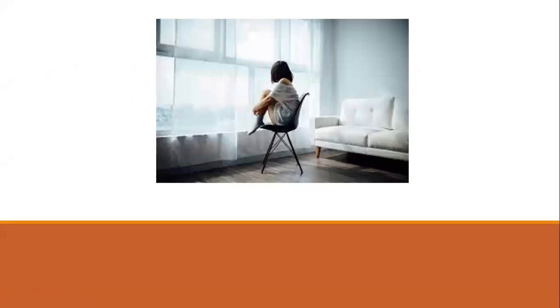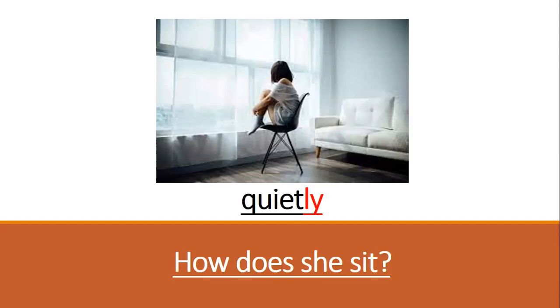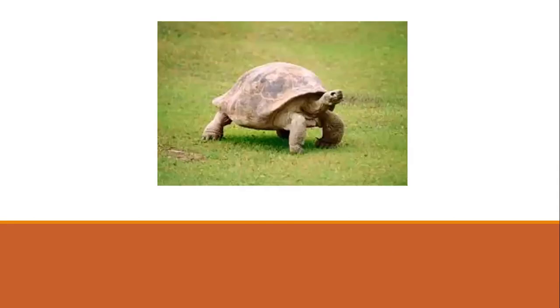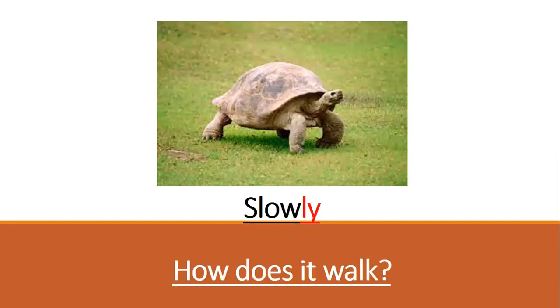All right, let's start our session today with this picture. How does the girl sit? I want you to describe the verb sit. She sits quietly, she sits sadly, she sits calmly. Moving on to the second picture. As you can see here, this is a tortoise. How does it walk? Describe the verb walk. We all know that the tortoise walks slowly.